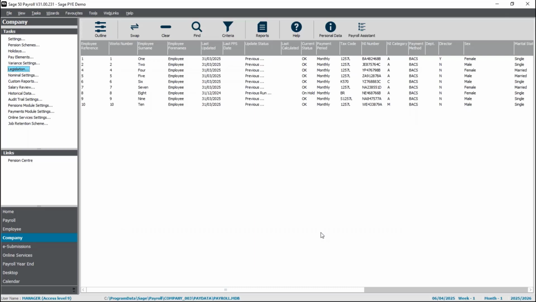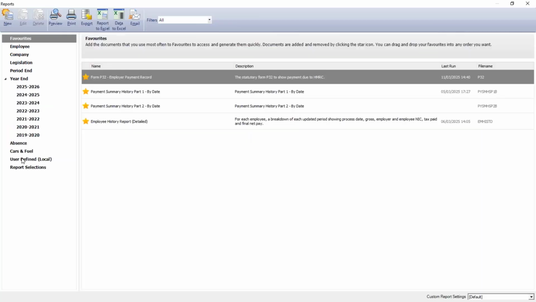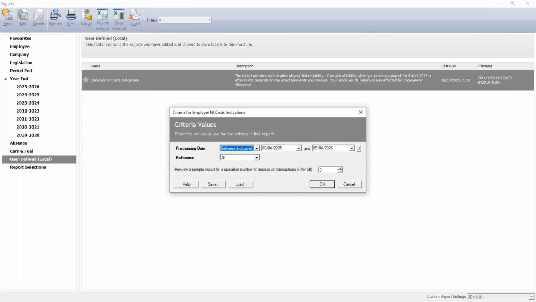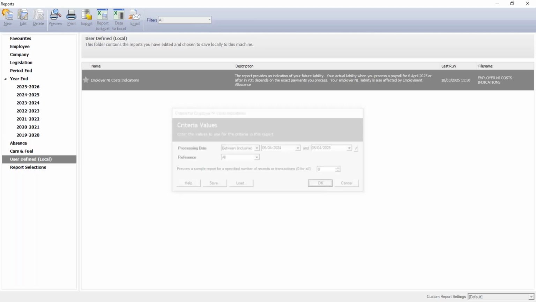Now the employer NI cost indication report I've already downloaded from our help center. I've copied it into my user defined folder here on the left hand side. So just to show you how this report works, you can run it for historical dates in order to create a forecast of the national insurance cost in the new year. So because I've completed all of my payroll for 24-25, I'm just going to run it across the whole year. So 6th of April 24 to 5th of April 25.